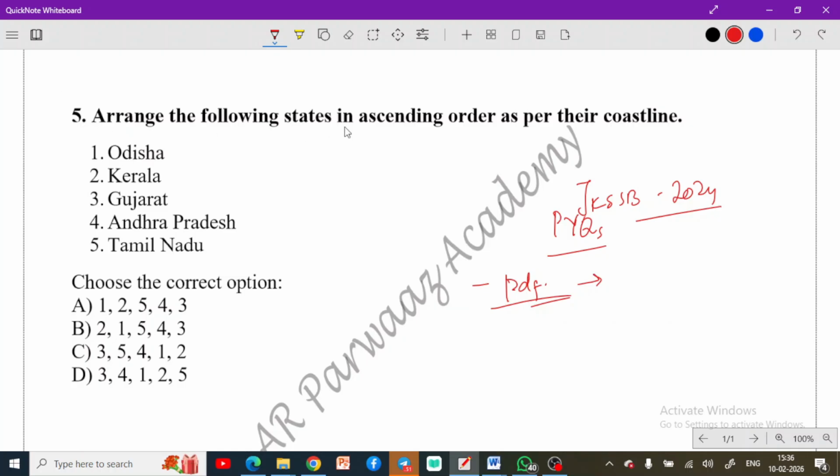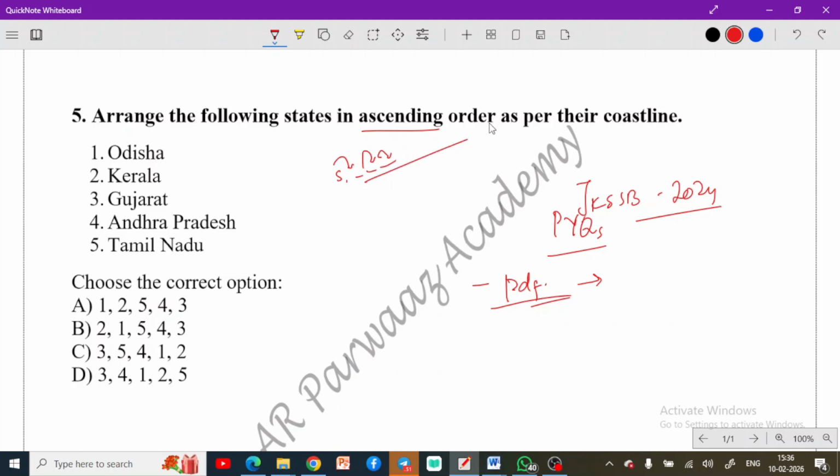Now, arrange the following states in ascending order as per their coastline. You have to arrange these in ascending order as per the coastline. Okay, ascending order. Do remember this. So, your smallest will come first, then greater than this, then a greater one, and the last will be the greatest. Okay, when you go to the ascending order.